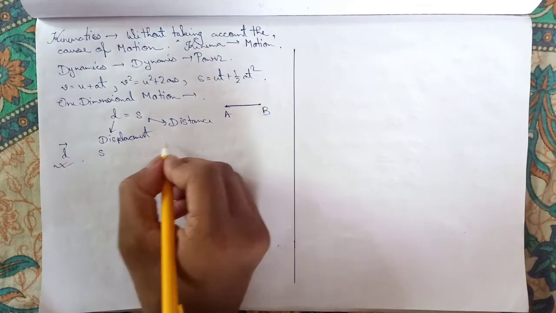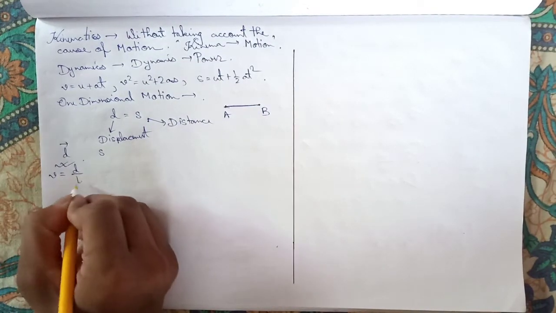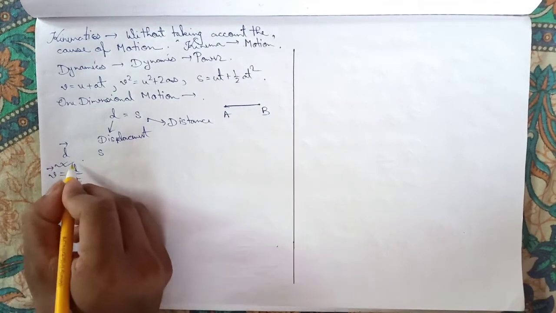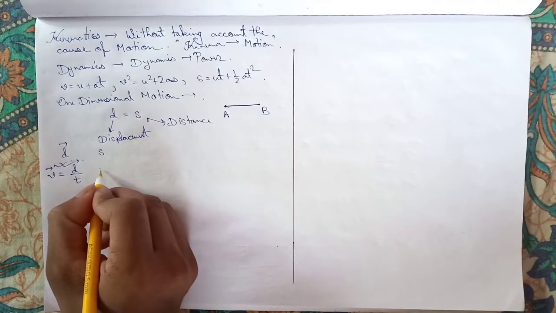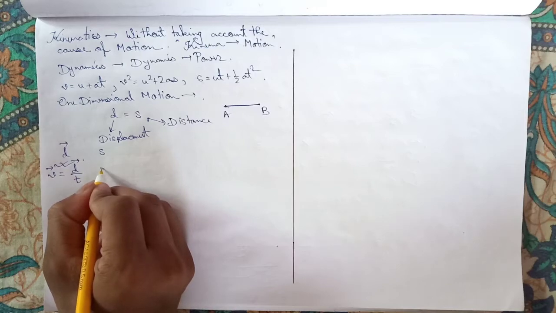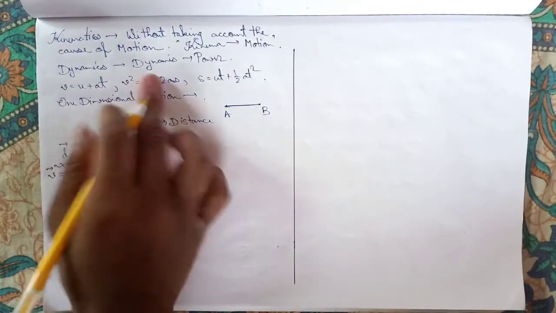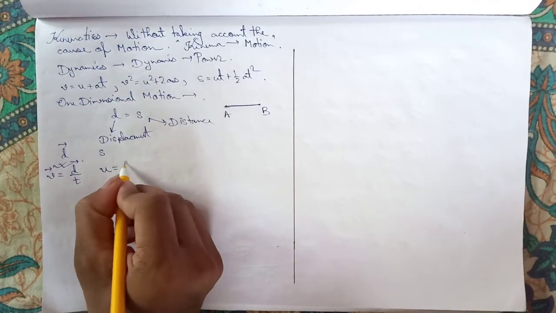Now come to velocity. Velocity is the rate of change of displacement with respect to time. And speed is s by t.